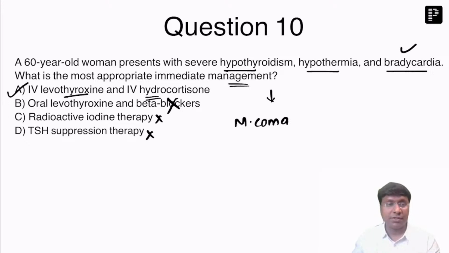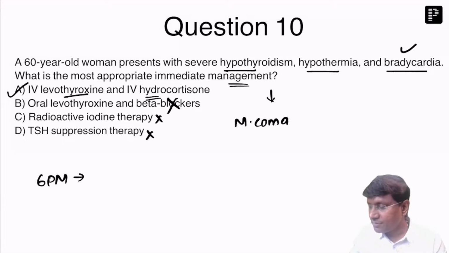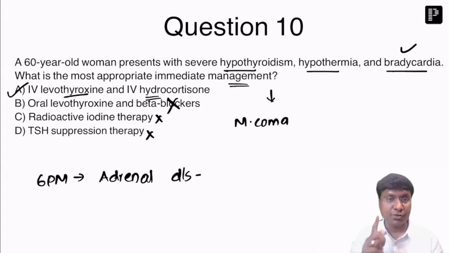So this is about the discussion related to the thyroid related disorders. So tomorrow, at 6 p.m., the discussion will be related to adrenal gland disorders, right? Where I'll be discussing Cushing syndrome, Conn syndrome, Addison's, and then pheochromocytoma. All these four disorders I'll be discussing tomorrow at 6 p.m. Okay, so thank you very much and see you tomorrow at 6 p.m.